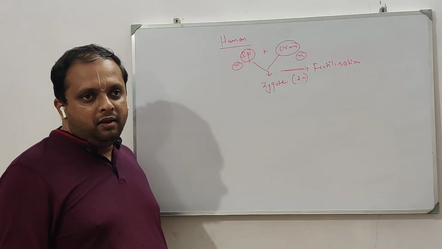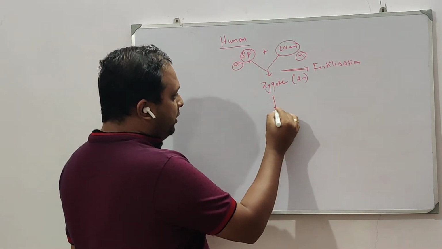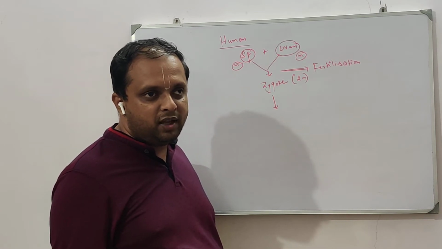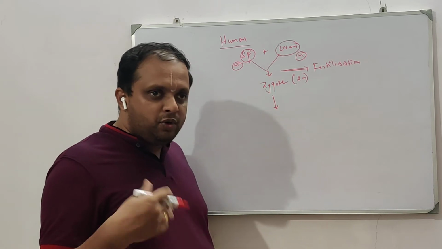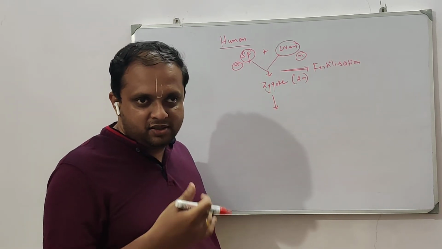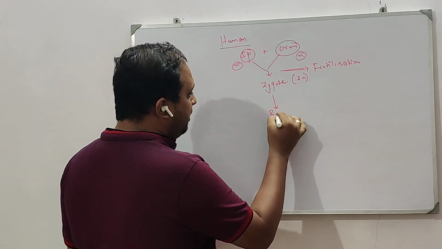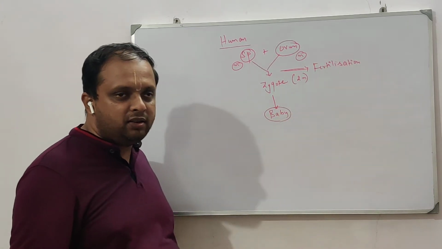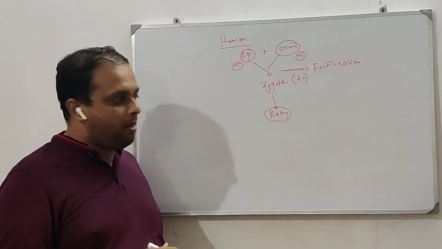The zygote is formed inside the uterus. Now this zygote keeps growing. We all know the zygote is formed in the beginning of the pregnancy. So at the end of 3 trimesters, 9 months, the zygote develops into a baby, and the baby gets delivered by childbirth, or scientifically, parturition.